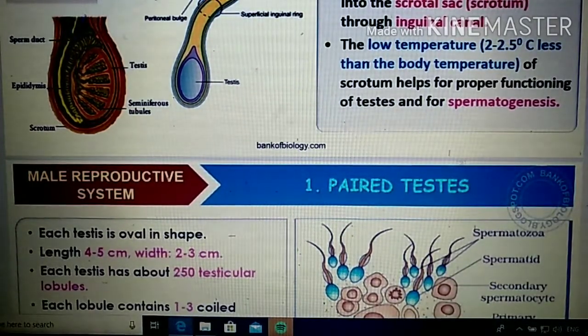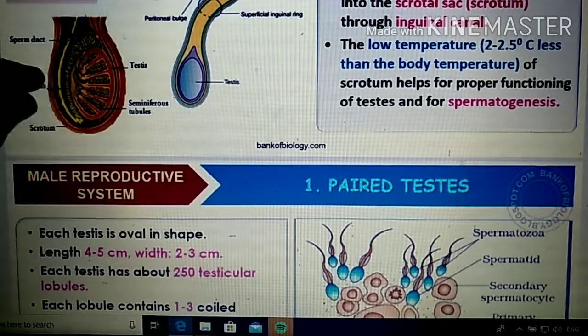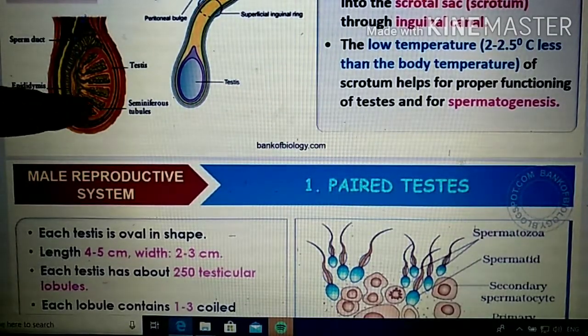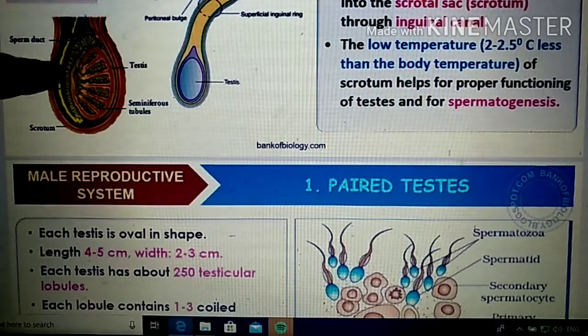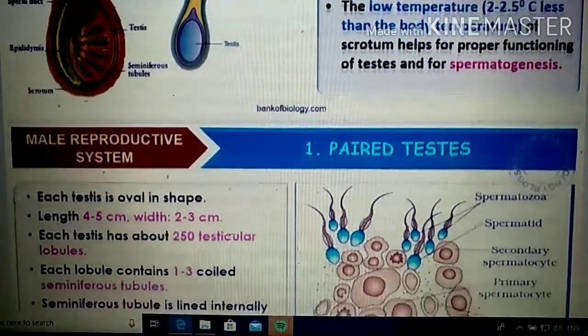Each lobule will contain 1 to 3 highly coiled seminiferous tubules. That means if you take this one testicular lobule, inside you can see highly coiled tubules, which are called seminiferous tubules. Inside the seminiferous tubule, two types of cells are lined, and there will be spermatogonia cells, which are responsible for the production of sperms. We will go into detail next.